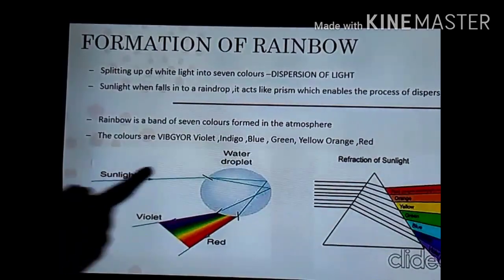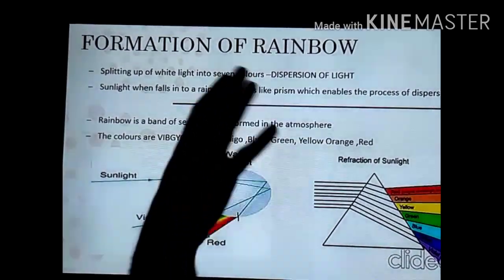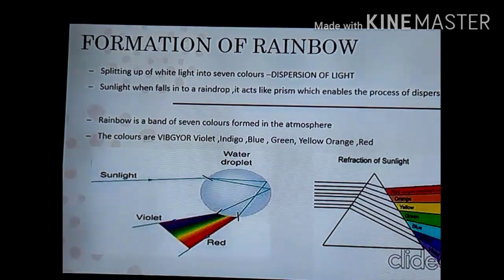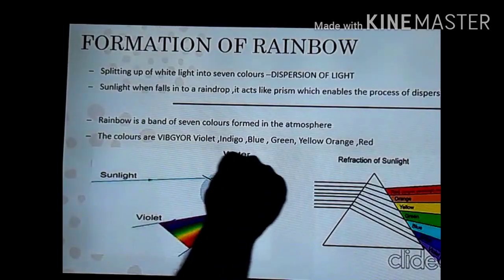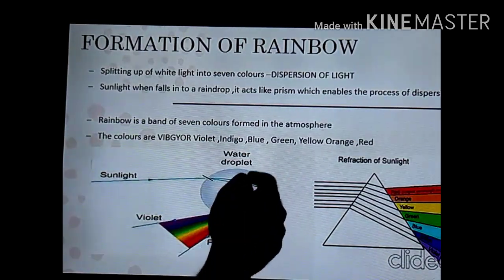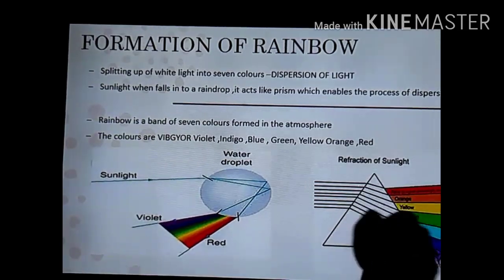You can see here that so many millions of water droplets are present in the air after a heavy rainfall. When the sunlight falls on these water droplets, the light splits into 7 colors, because these droplets behave like a prism. This one is also explained to you.